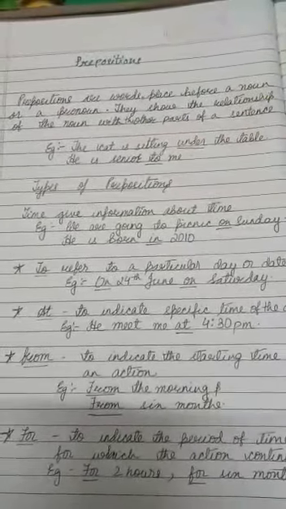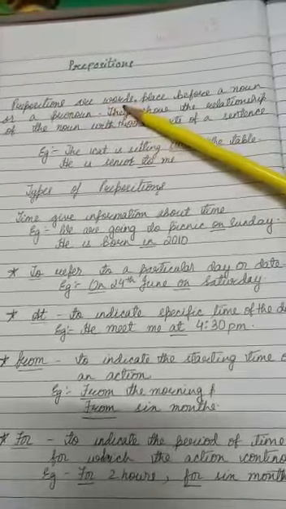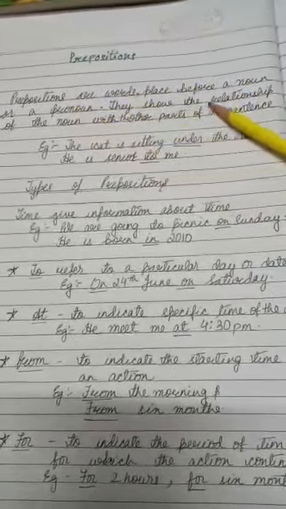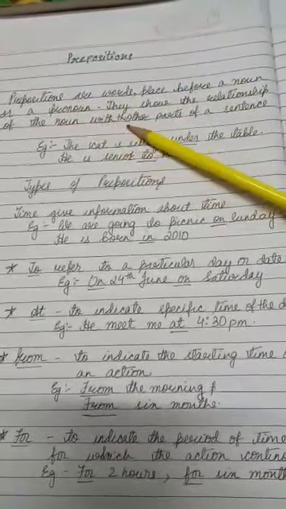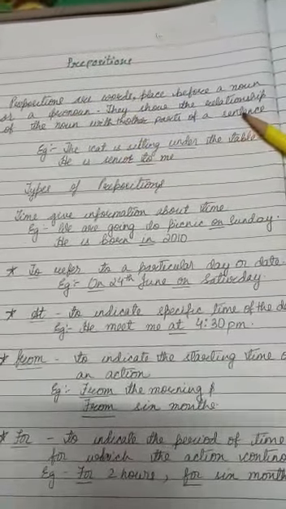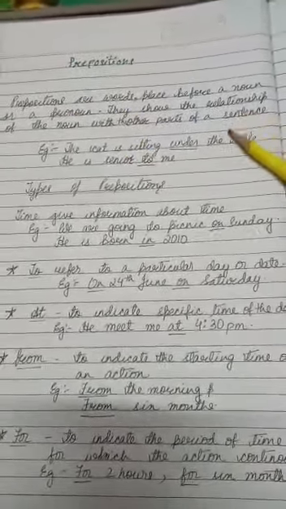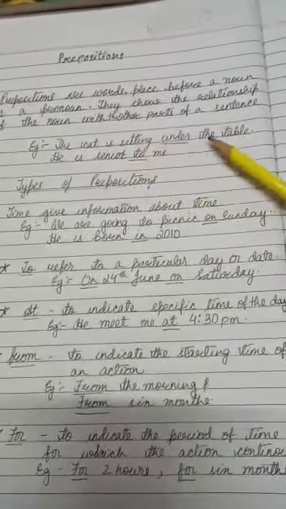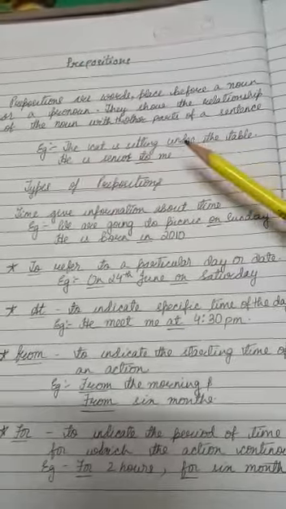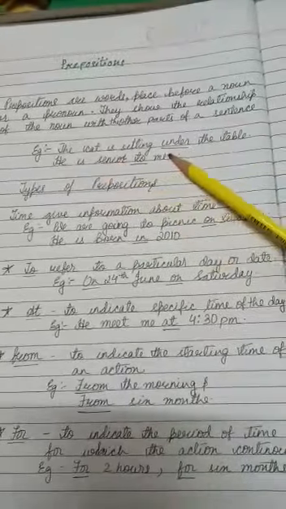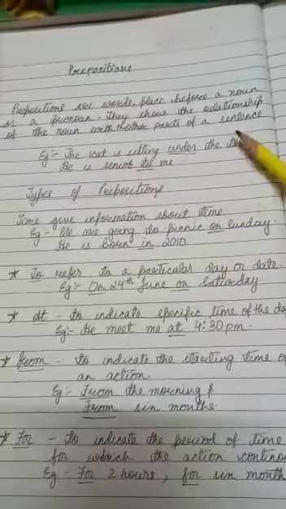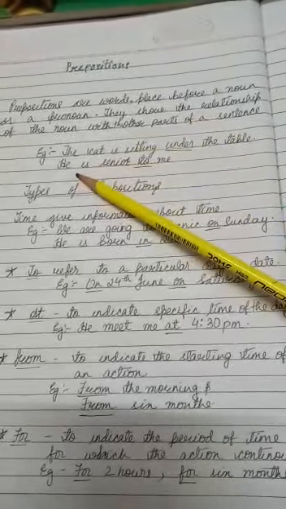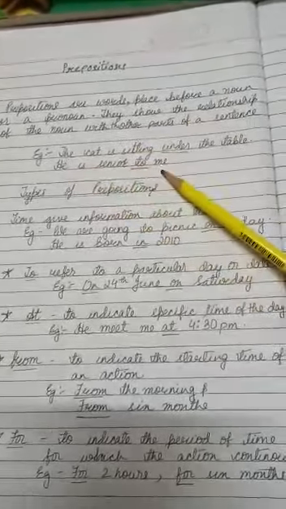So what is a preposition? Prepositions are words placed before a noun or a pronoun. They show the relationship of the noun with other parts of a sentence. For example, the cat is sitting under the table. We have underlined "under". Under is the preposition.